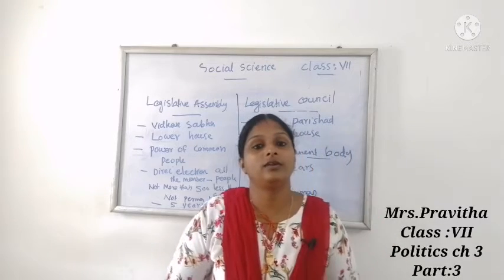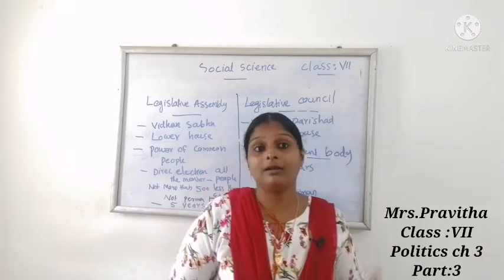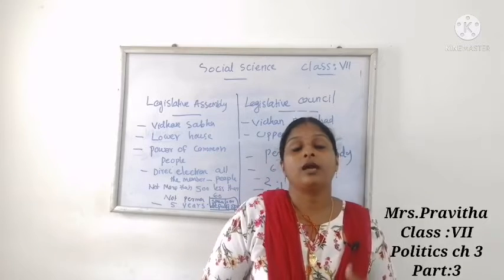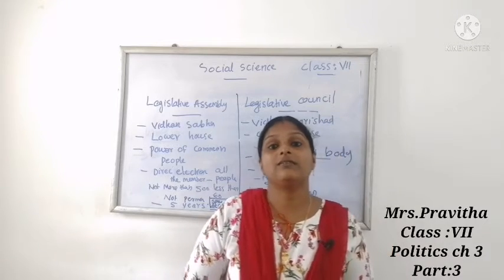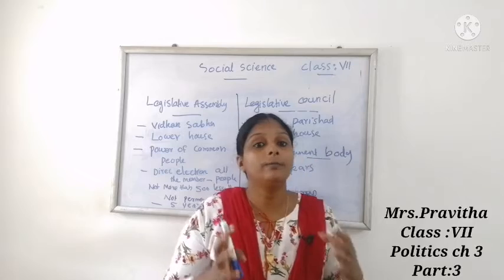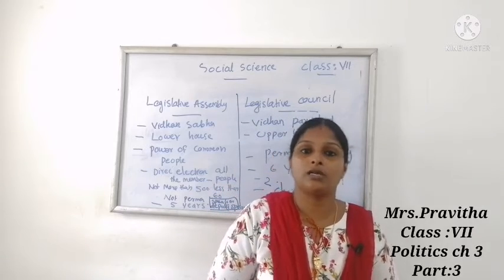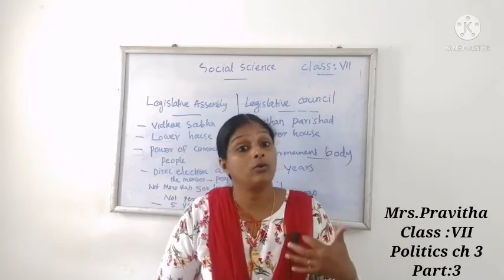Every 5 years an election will be conducted, and the executive, our council of ministers, is chosen from among the members of a single largest party, or it may be a coalition.